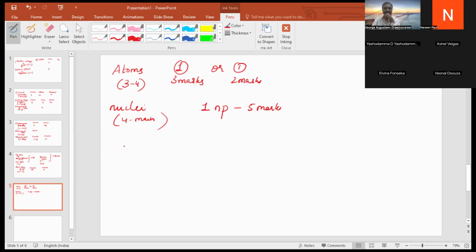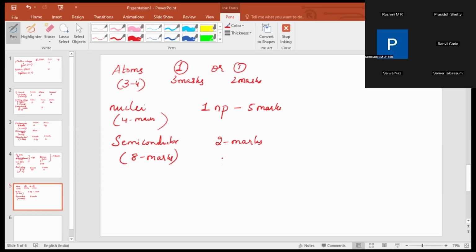Then comes the last chapter, that is semiconductor. This chapter carries 8 marks. My dear students, I tell you that you can score 8 out of 8 from this chapter. For 2 marks, I'll tell you the question itself. They will ask: write the difference between P type and N type. Write the difference between intrinsic and extrinsic. These are the questions asked.